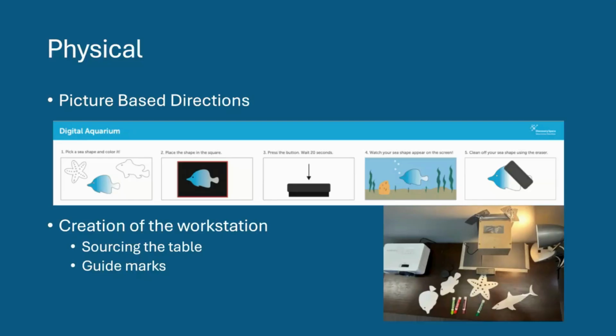So the physical subgroup was primarily responsible for creating the picture-based directions, which basically portrayed, step by step, for young children how to use the exhibit itself. And we were also tasked with creating the workstation, which included sourcing the table, creating the guide marks, and making sure that the entire exhibit looked aesthetically pleasing for the site itself.